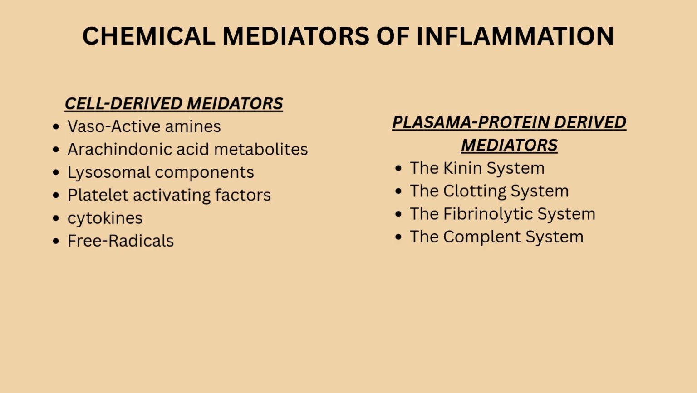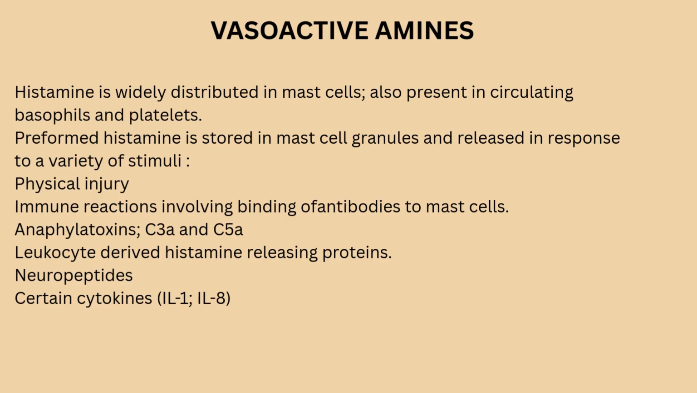Cell-derived mediators are vasoactive amines like histamine and serotonin, arachidonic acid metabolites, lysosomal components, platelet activating factors, cytokines, and free radicals. Whereas plasma protein derived mediators are the ones which have the kinase system, clotting system, fibrinolytic system, and complement system. Now let's begin learning about these systems and the cell-derived mediators in detail. Now let's begin with cell-derived mediators.